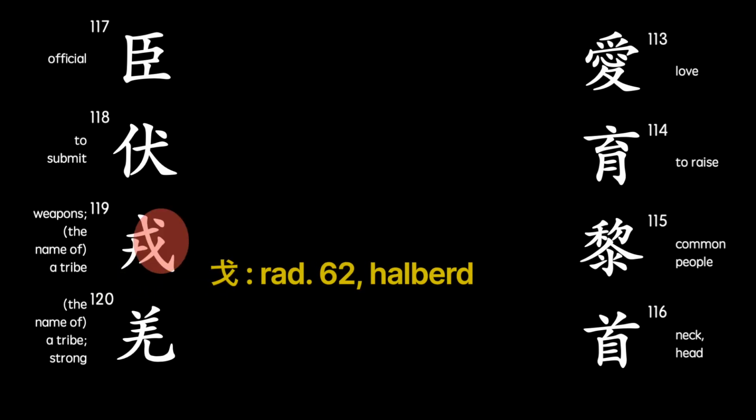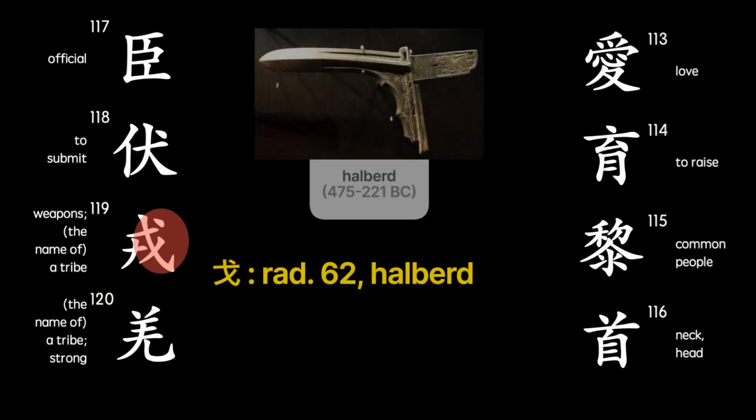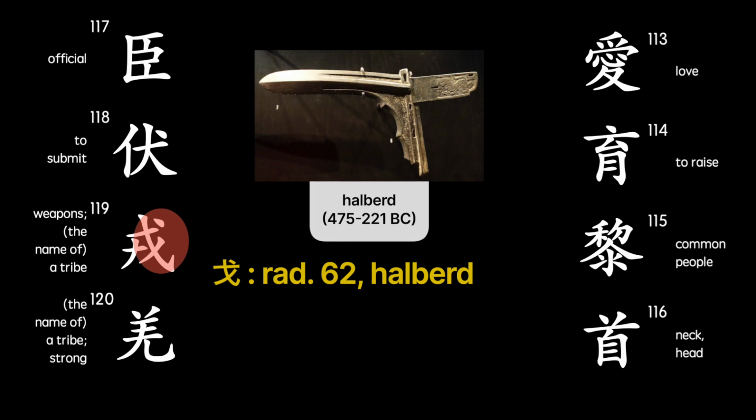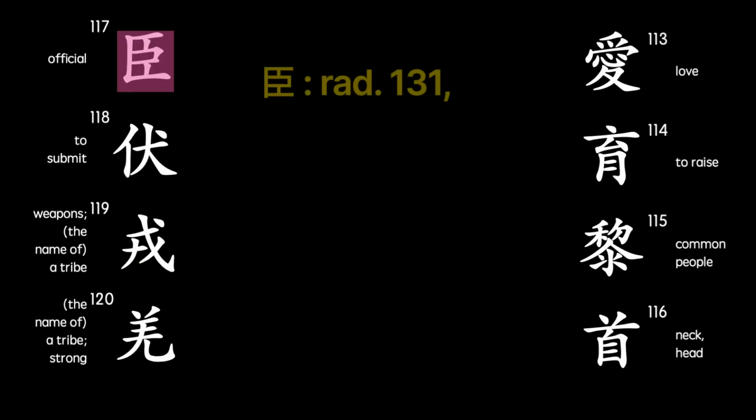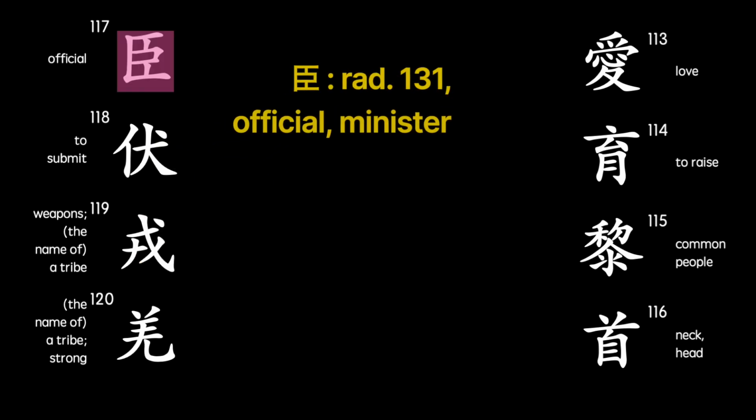Look at the 119th character. For review's sake, remember that this is the halberd radical. We saw this 2 lessons ago. The halberd is a weapon combining a spear and an axe. And then there's the 117th character. This itself is a radical. This is its standalone version, but you'll see it in combination. Not that often, actually. It's not a commonly used radical.